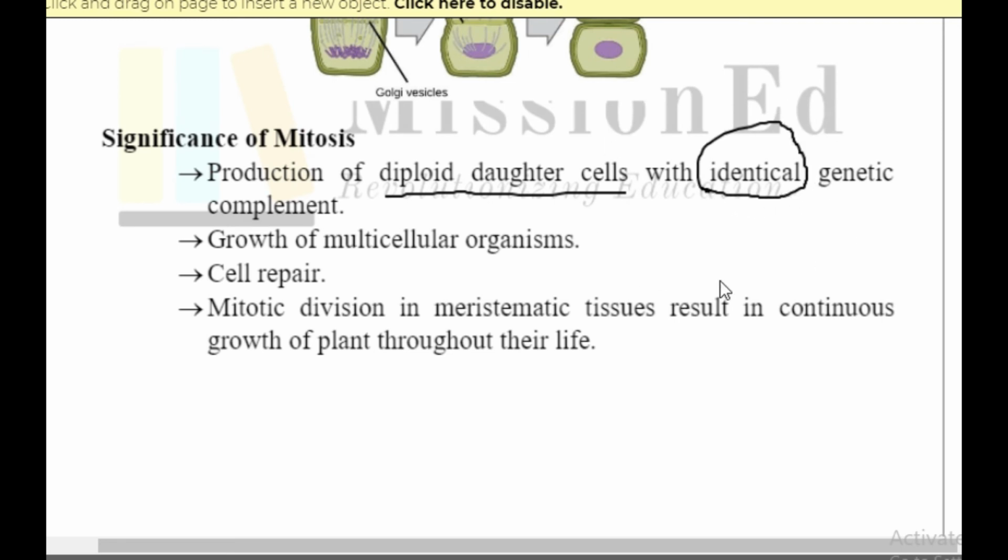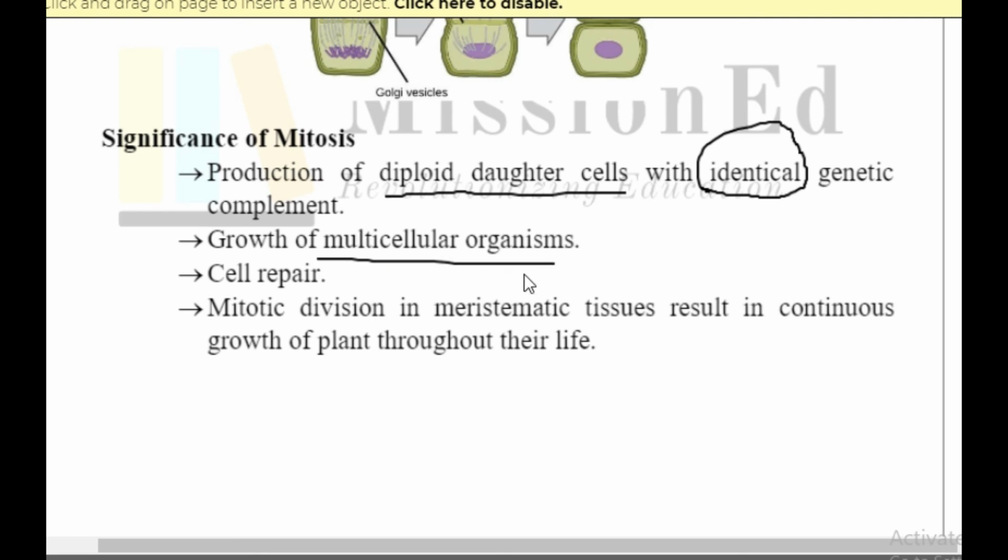There is no question of any genetic combination with any other cell, because whatever the mother has, the same thing the daughter will have. If the mother is a good cell, the daughter will be a good cell. If the mother has some fault, that fault will be carried on in the daughter cells also. So that can be an advantage and a disadvantage at the same time. So, identical genetic complement, and growth of multicellular organisms.